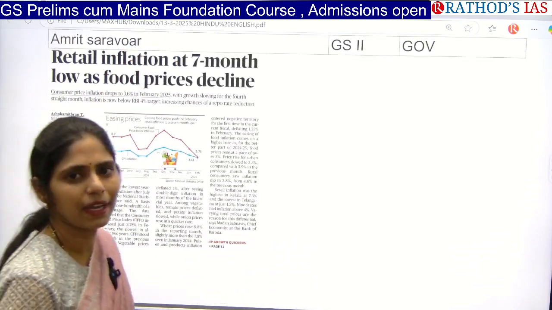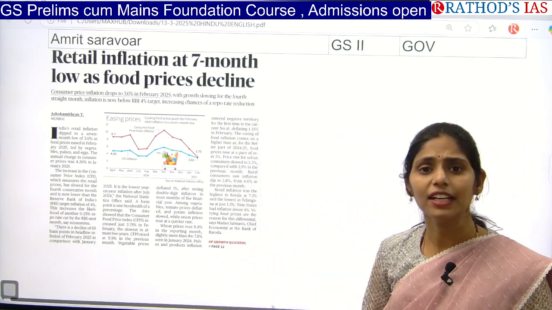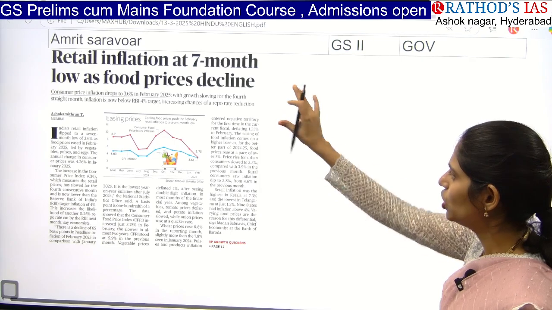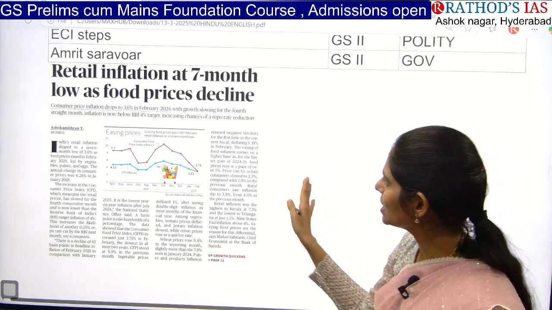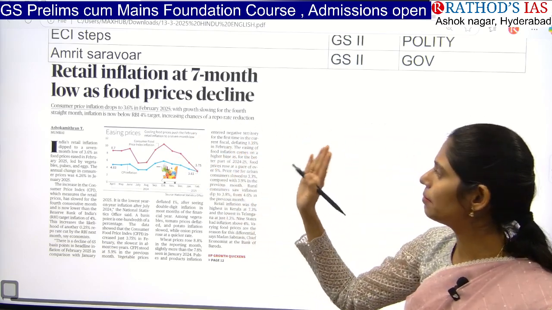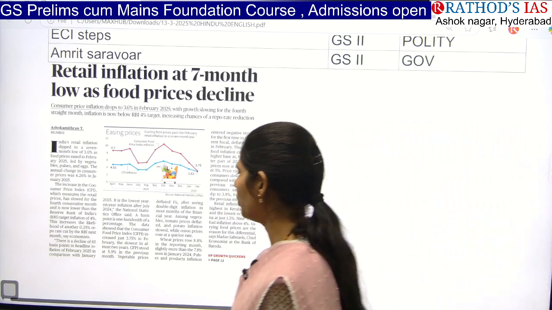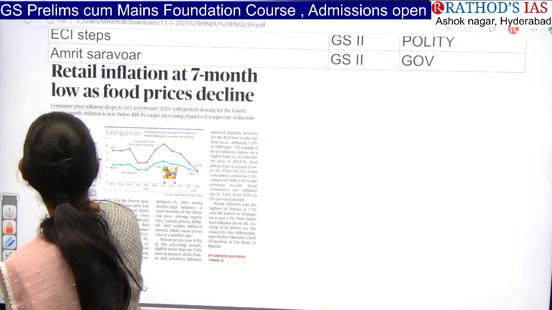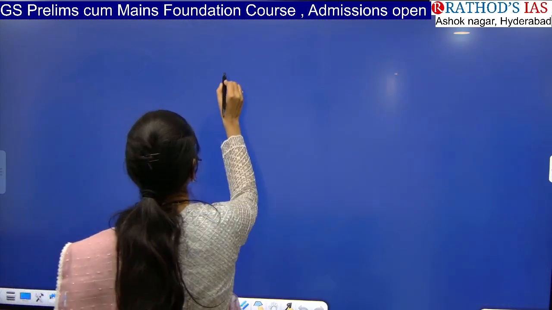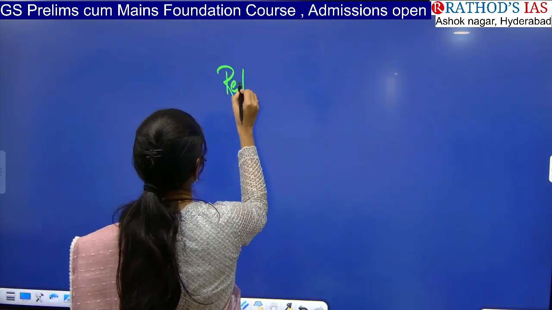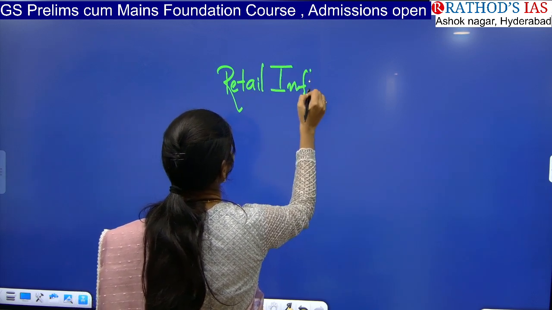In our front page of different editions of the Hindu, like International Edition, Delhi Edition, Hyderabad Edition, whatever it may be, this is a very important article from your first page. The title says retail inflation at 7-month low as food prices decline. So the keyword in this title is retail inflation. Let me write that keyword here.